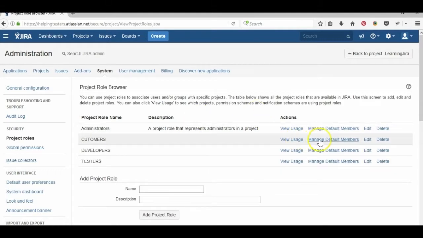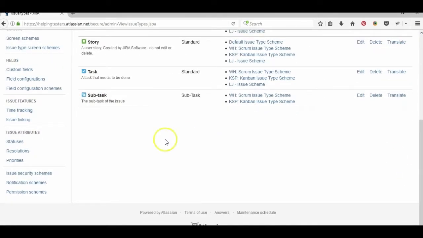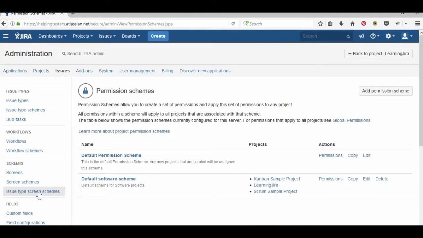It is asking that you can manage the default members. It is not recommended to add the members here. Just create the different types of roles available in a project. Let's go to issues, and under issues you will find permission schemes. Through these permission schemes you can define the permissions of the different users.